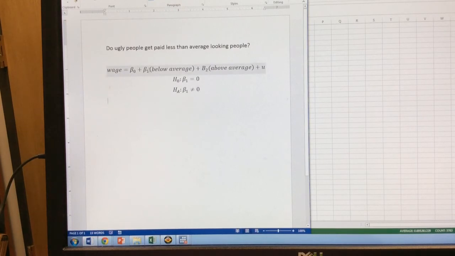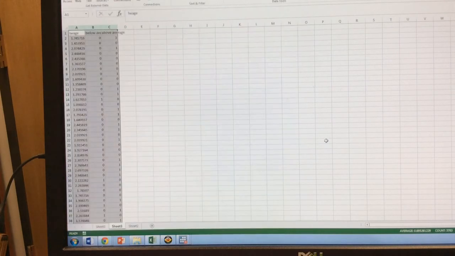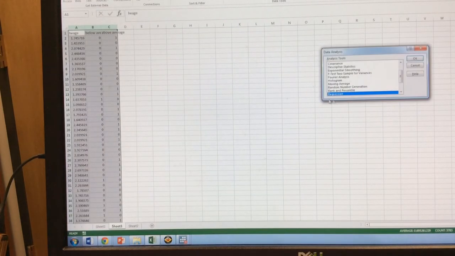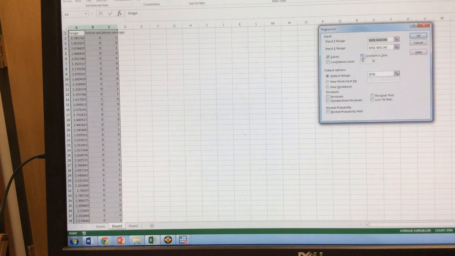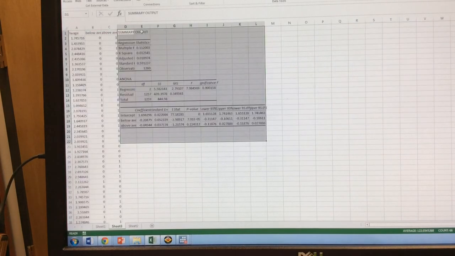Beta 1 is the change in wage for a below average person compared to the omitted category, which is average. And beta 2 is the change in wage of an above average person compared to someone who is just average looking. So I now run this model, and I get this.